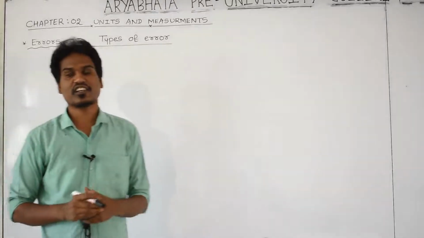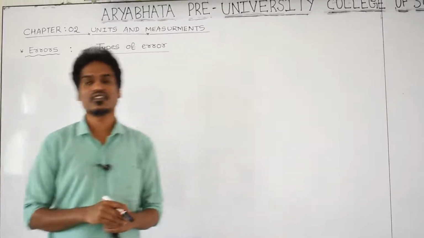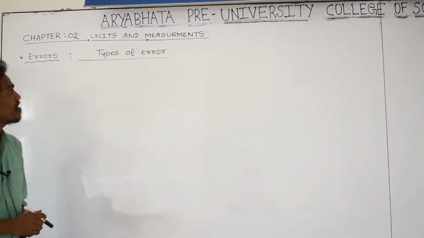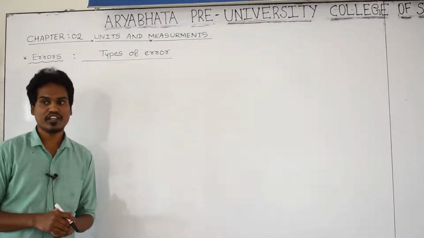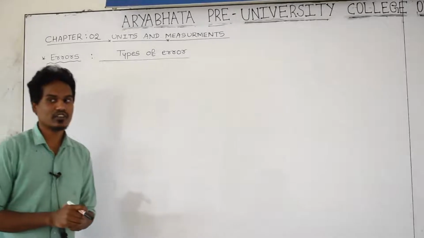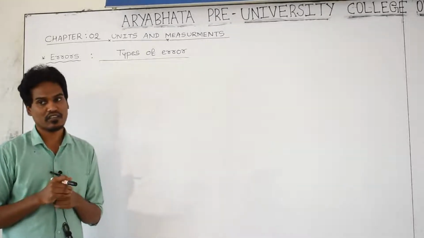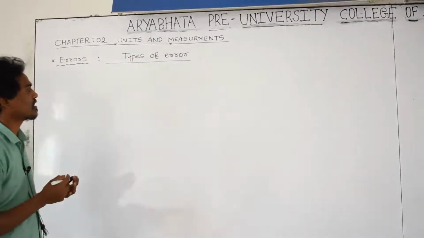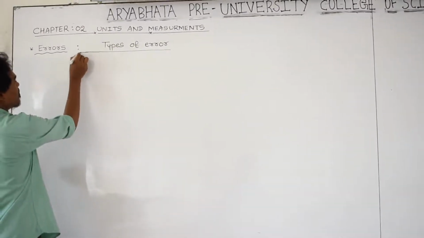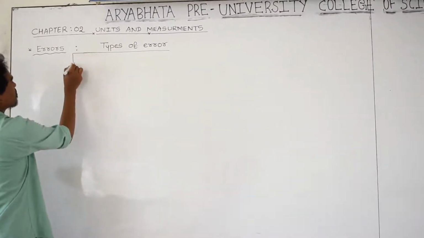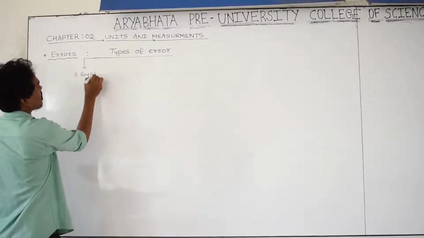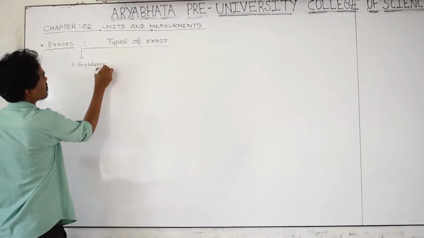Okay, next we can study the concept of what are the types of errors. The meaning of errors we have now studied, and many types are there. While doing a measurement, many types of errors are there. We can discuss the types of the errors. The types of the errors can be classified mainly into three types. The first one is systematic error.